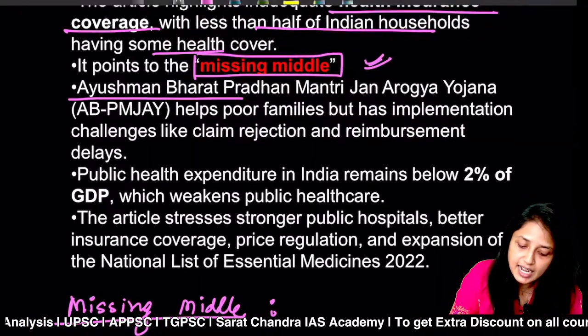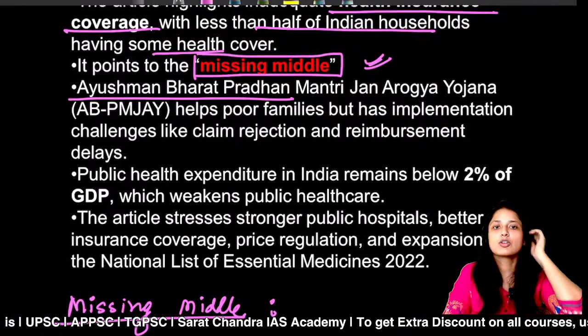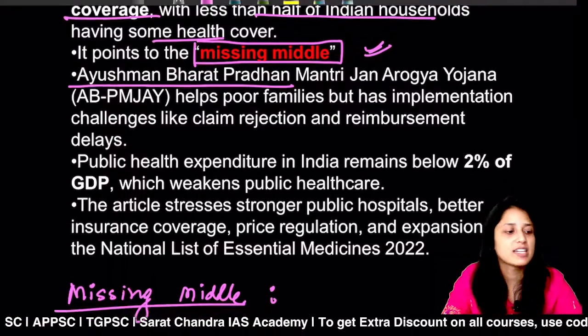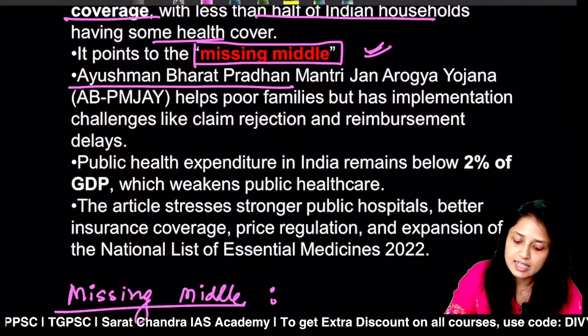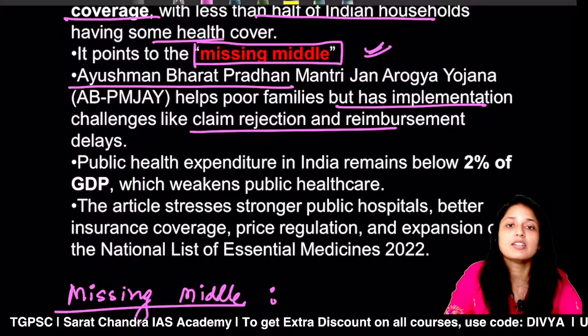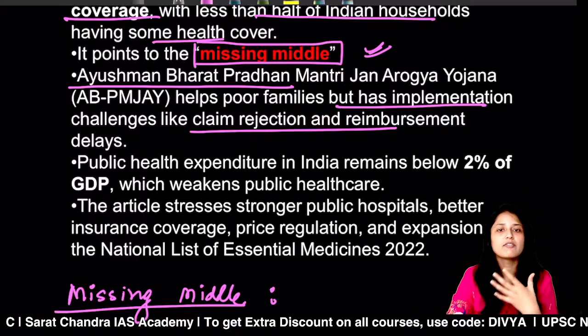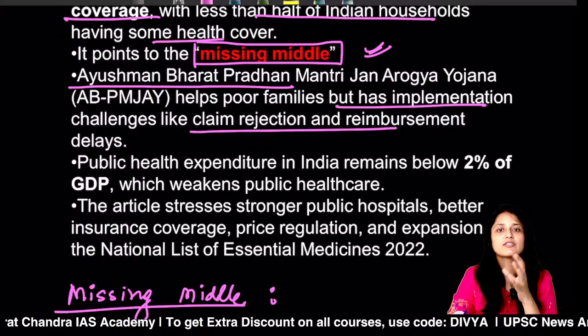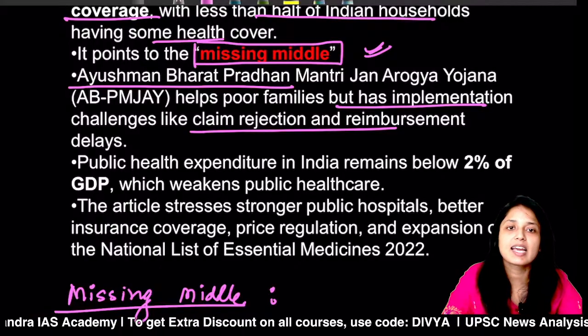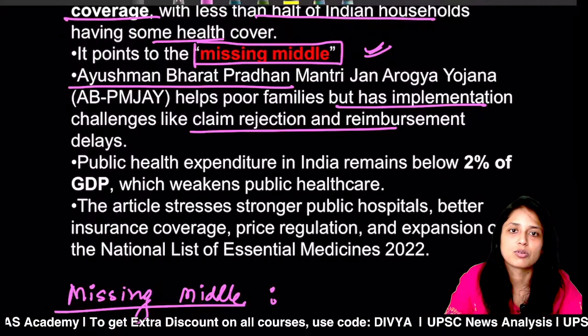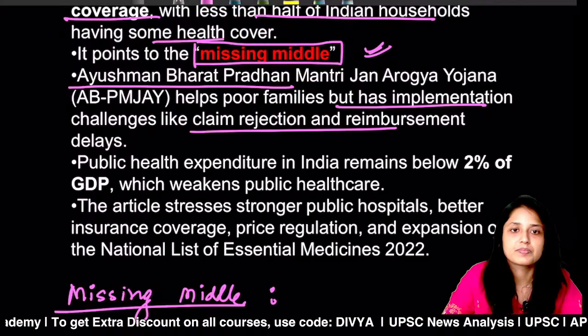So here again the article discusses the Ayushman Bharat Yojana. It says the same thing we discussed in the previous article, that though it is providing health insurance, the reimbursement it provides is very low. And sometimes there are challenges of claim rejection from the insurance companies.